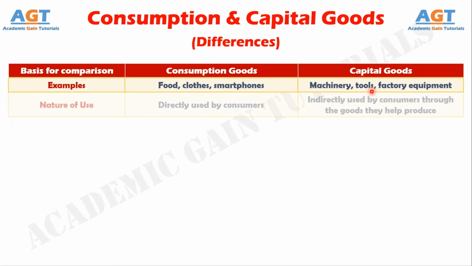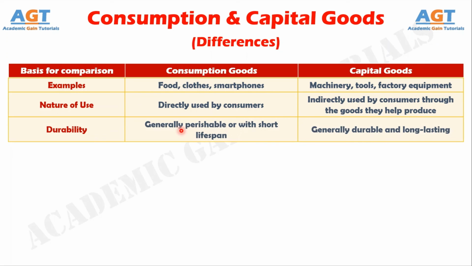Number 9. Consumption goods are directly consumed, whereas capital goods are used indirectly by helping to produce other consumables. And difference number 10. Most consumption goods are less durable or perishable. On the other hand, capital goods are usually durable and long-lasting. So, these are the differences between consumption goods and capital goods.